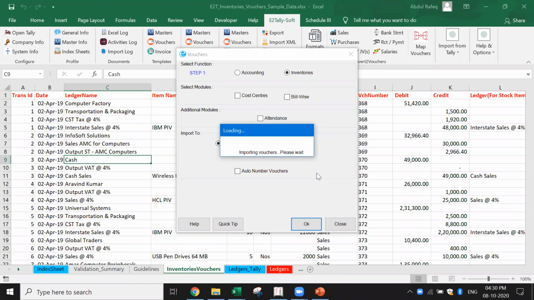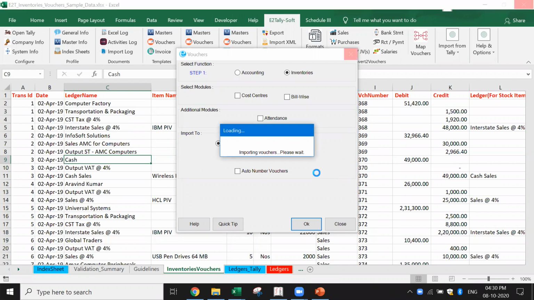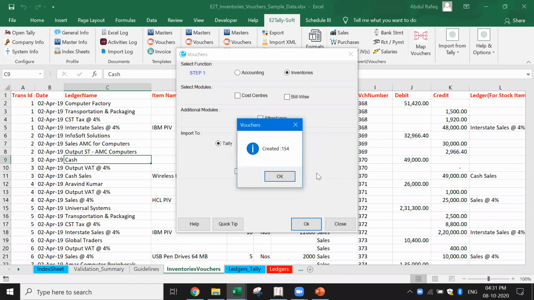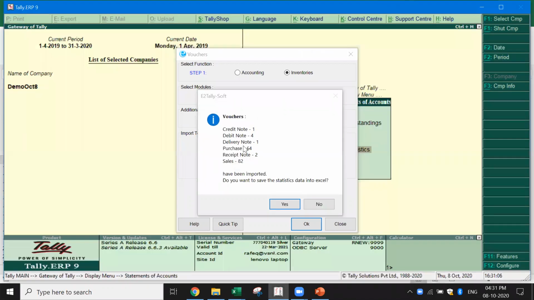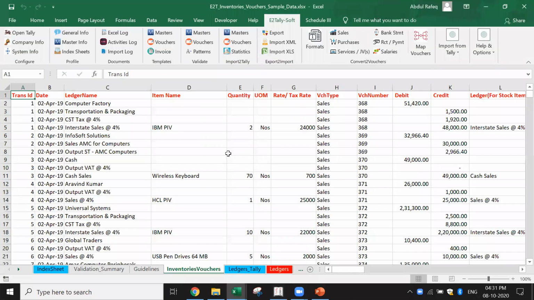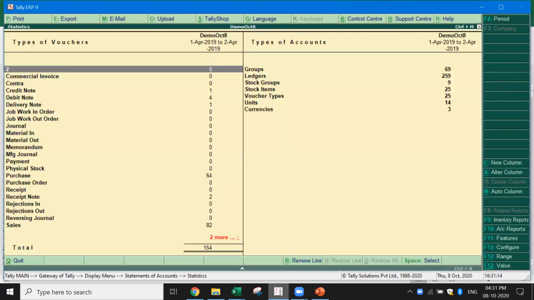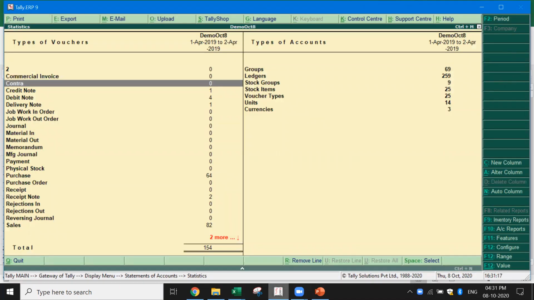We started at 4:30. Probably it will take about a minute or so to import those 154 vouchers, all these 900 plus rows of transactions. See, it has created 154. It also gives you a summary of the type of vouchers which are created. If I want, I can save the statistics. Now let's come to Tally and cross check whether this has been done. You see, 154 vouchers have been created in no time.